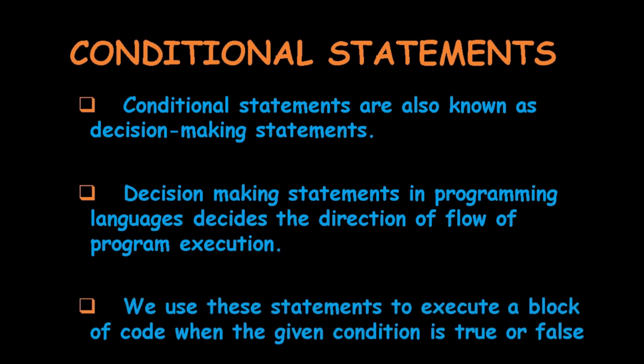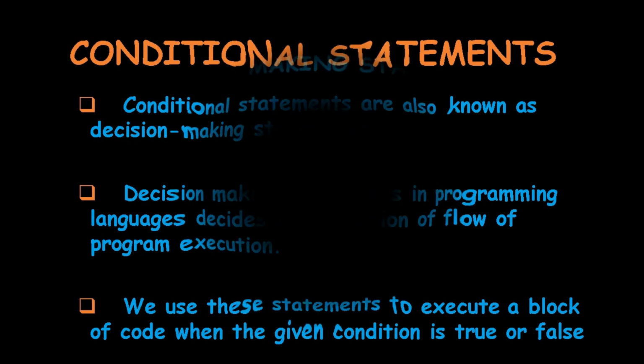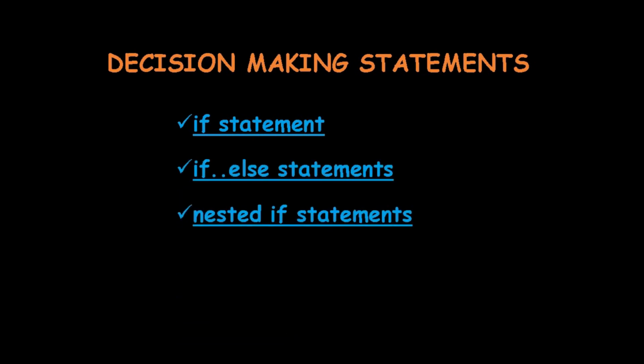So, based on the given condition, whether it is true or false, the set of statements, that is a block of code, will be executed. Various types of decision making statements are if statement, if else statement, nested if statement, if elif statement.